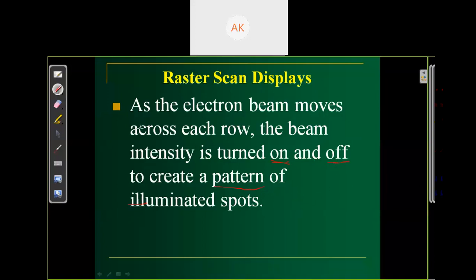Very simple. We are just scanning the complete screen, and where we want to plot a pattern or some point, we just turn on the electron beam, and where we do not want to display any object or anything, we just turn off our beam or the intensity. The intensity is set to 0. Just turn off the electron beam to produce some kind of pattern.